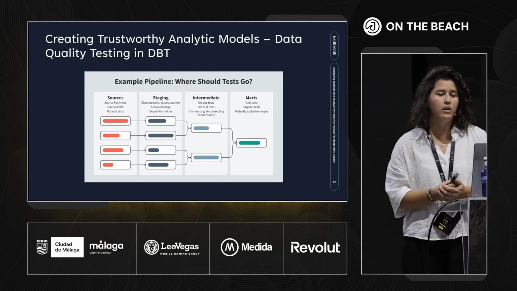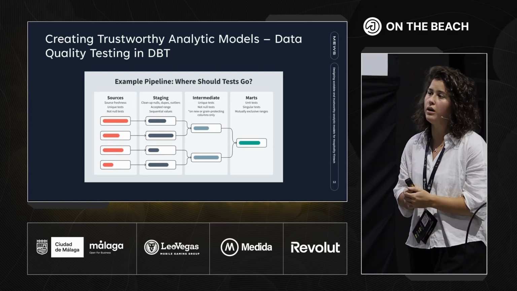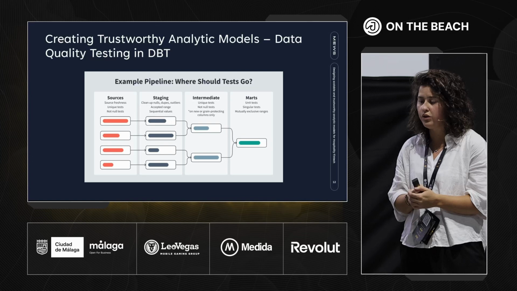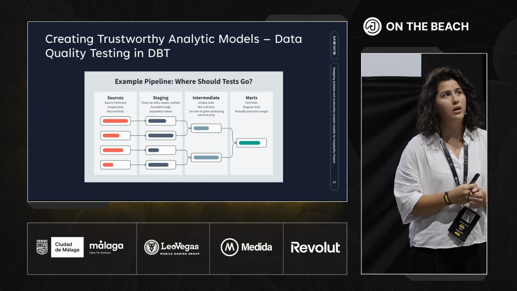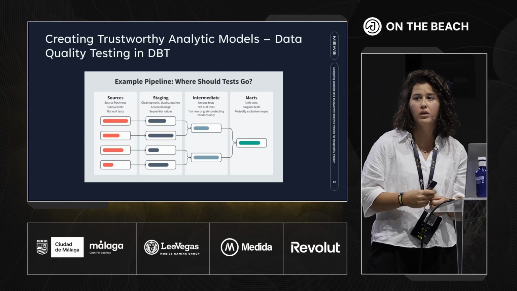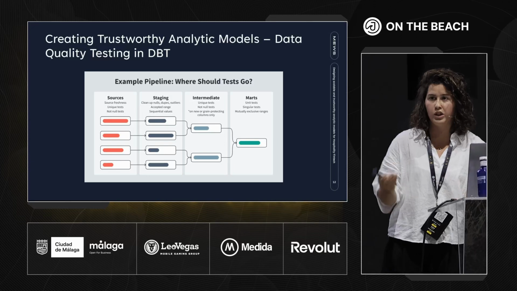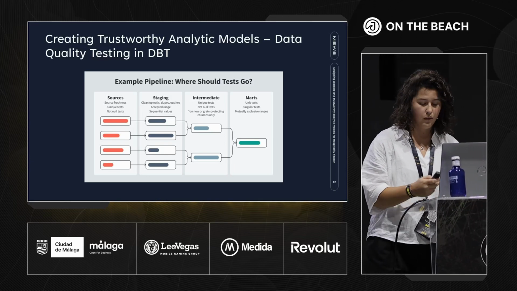And in the mart layer, we would be checking a singularity test. We are also triggering some alerts, for example, if the share of wallet exceeds a certain threshold, we get an alert so that we can comment on it with top management and analyze it.